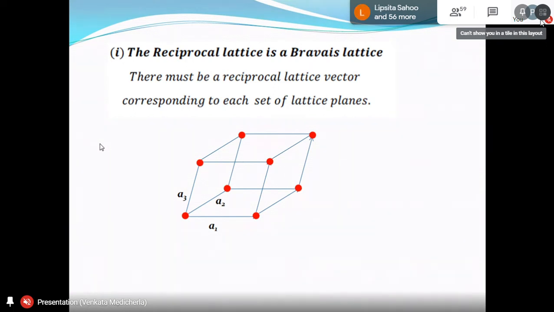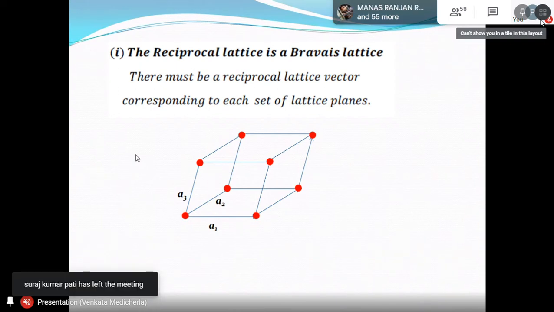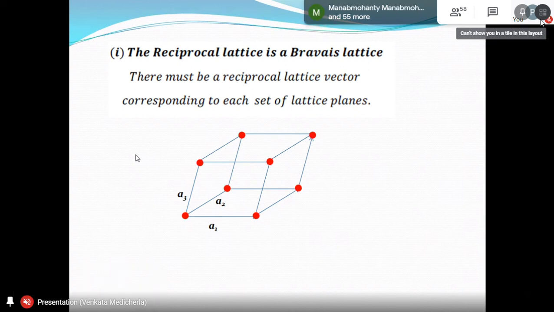Because if you have a plane, you can always have a reciprocal lattice vector perpendicular to that. So I can have a reciprocal lattice vector perpendicular to the A2, A3 plane. But what is the vector perpendicular to A2, A3? A2 and A3 are known to you already, because the primitive lattice vectors are known. Perpendicular to the A2 and A3 plane is A2 cross A3. The direction is A2 cross A3.